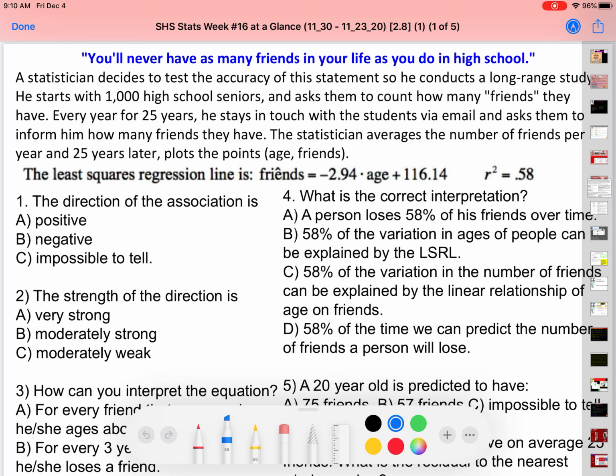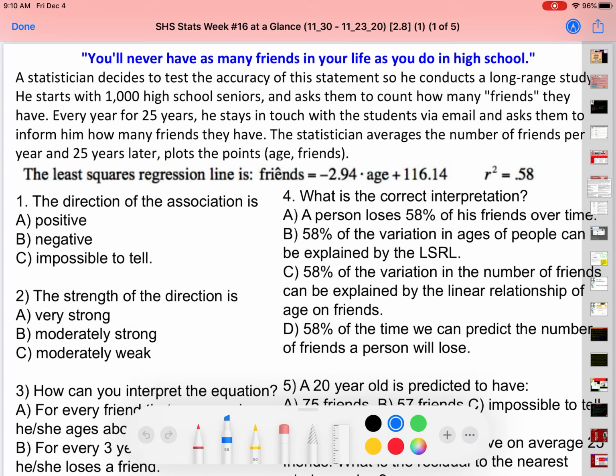He starts with 1,000 high school seniors and asks them to count how many friends they have. Every year, for 25 years, he stays in touch with the students via email and asks them to inform him how many friends they have. The statistician averages the number of friends per year and 25 years later plots the points